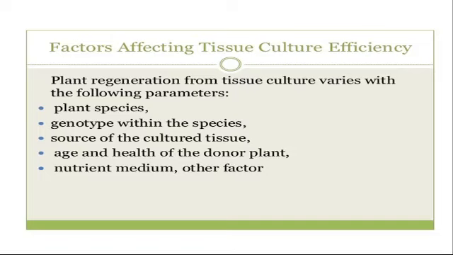So according to the source, whether it is in vivo or in vitro, the efficiency of culture will also differ. In vitro is more suitable for formation of root and shoot.